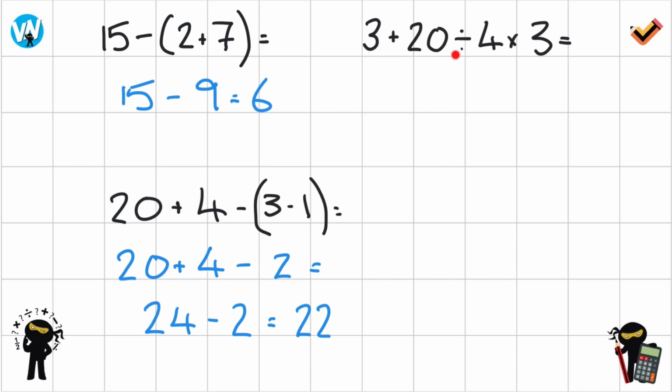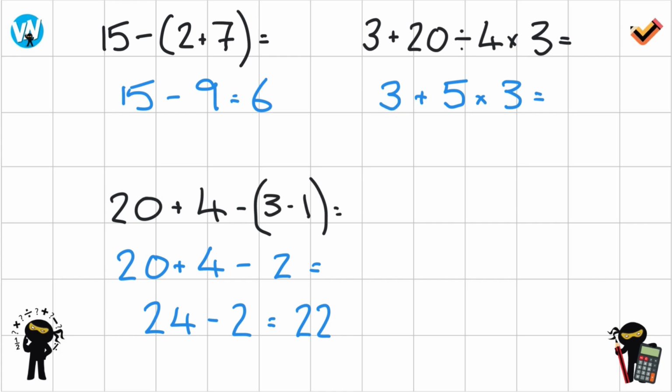We've got 3 plus 20 divided by 4 times 3. Okay, so again, we've got no brackets, we've got no orders, but we do have division and multiplication. Okay, and the key to remember is that we do division and multiplication in the order that they appear. So as the sentence runs from left to right, division appears first. So we need to do 20 divided by 4 first, which is 5. So that now becomes 3 add 5 times 3.